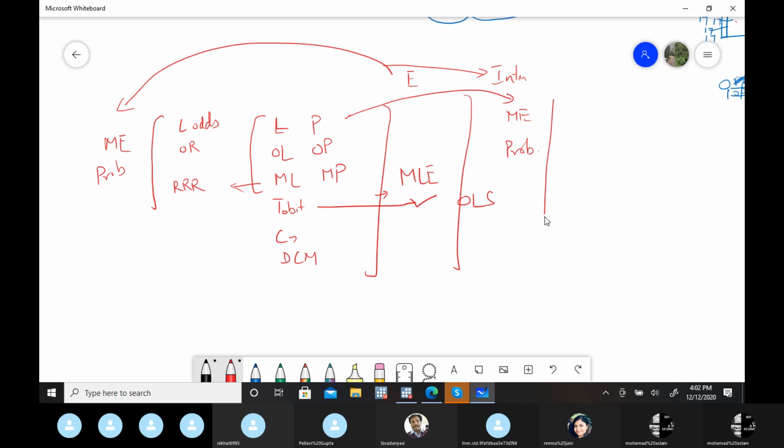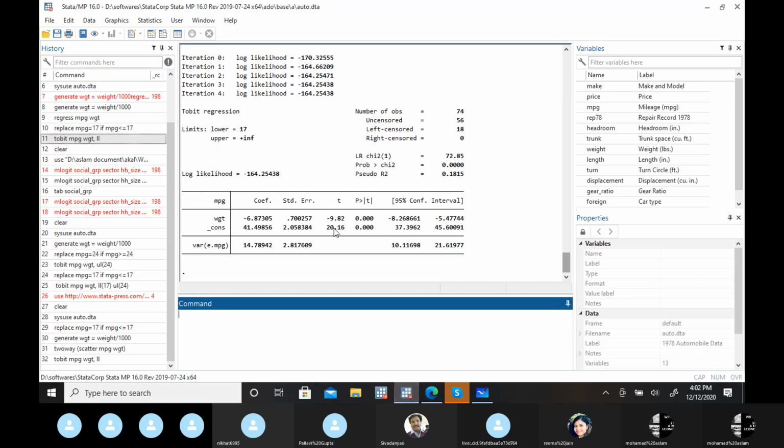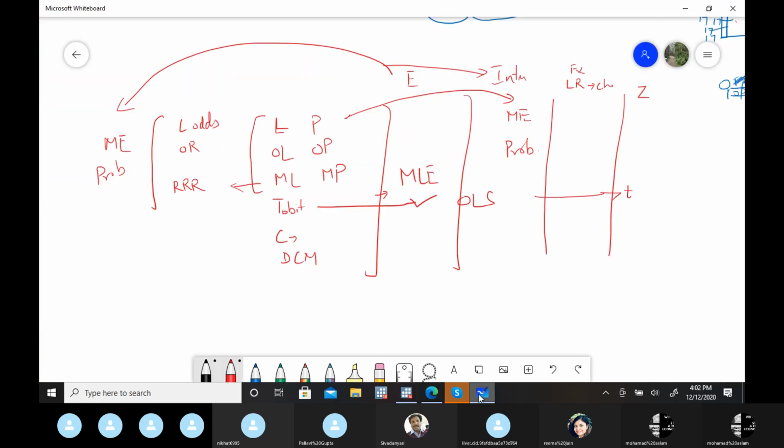Then yes, there are other differences, like in place of the F ratio, now we are using the likelihood ratio test with a chi-square distribution. Then for individual significance, in many places we have to use the Z-test, but in the Tobit case, you have to use the T-test. If I'm not wrong, Tobit model, yeah, T-test. You can see this difference: in the Tobit model, it's the same as OLS, the T-test. So these are the differences in these models from simple OLS models that we studied earlier.